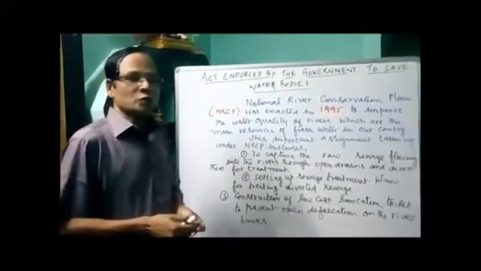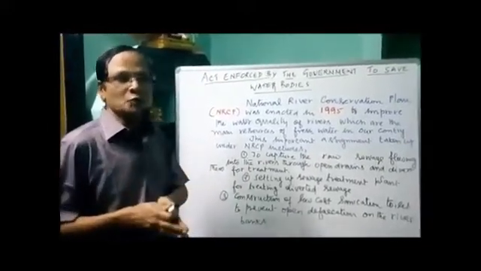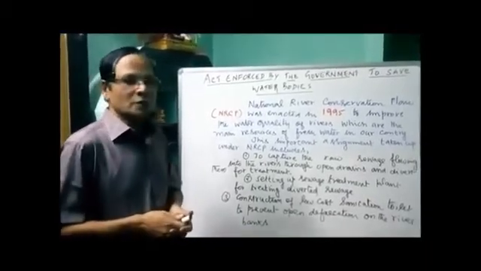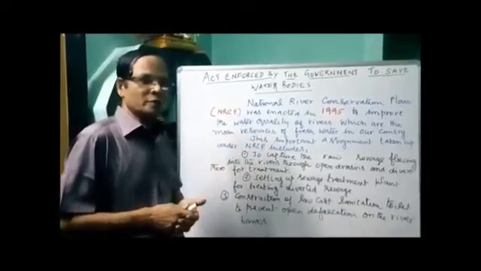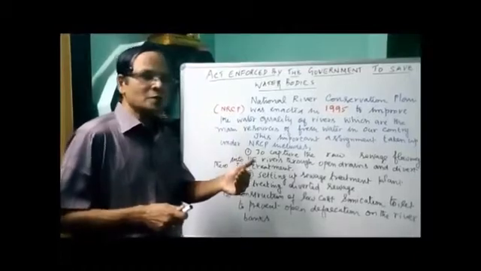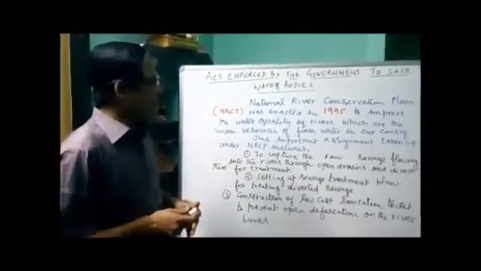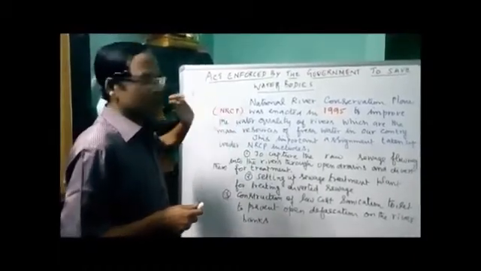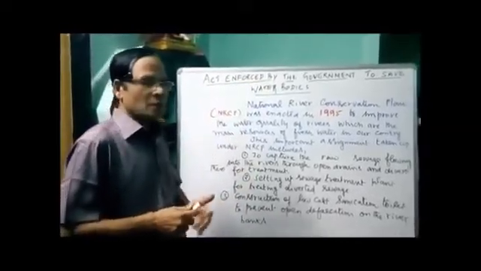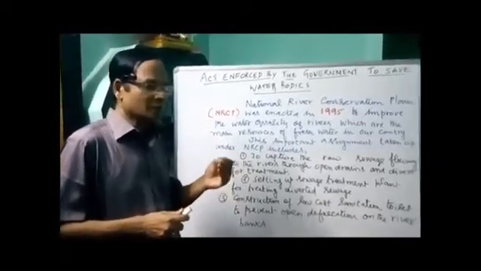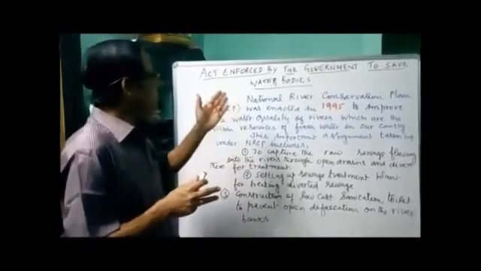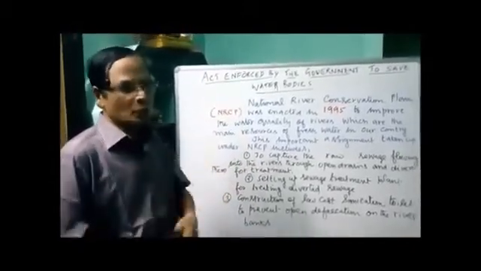Hi students, we are talking about the role of microbes in sewage treatment. In this part we were talking about sewage treatment and the microbes, and how sewage treatment is actually performed with the help of microbes. At the same time, we have to know the acts enforced by the government to save water bodies. So how does the government utilize certain acts to prevent water pollution, save the water bodies and maintain the quality of water?